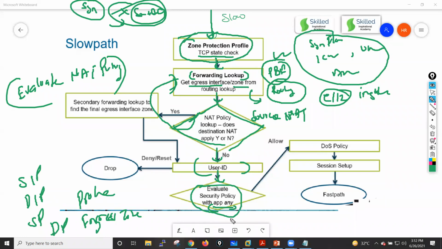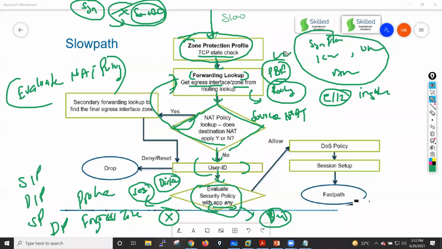If in our policy, let's say we have a block rule, a deny rule, means we are blocking this traffic. In that case, my firewall will block the traffic, and it will update the session table, guys. It will update the session table with the state as discard.